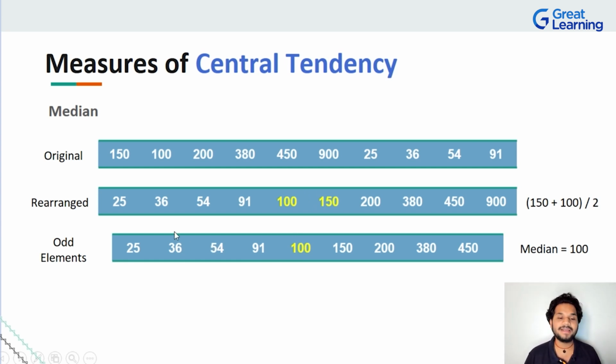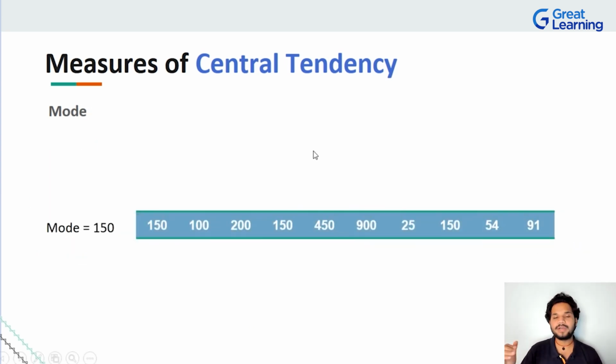However, there can be a simple case where you have an odd number of elements. If you have an odd number of elements, you can find the middle one easily, right? Look at this. If there are 9 elements, there are 4 on the left, 1 in the middle, 4 on the right. So the median is very straightforward. Just pick up the number 100 and put it out there. You don't have to perform averages. You don't have to find the mean of the middle elements to find the median. Right? I hope this concept is clear. Now, we're done with mean, we're done with median.